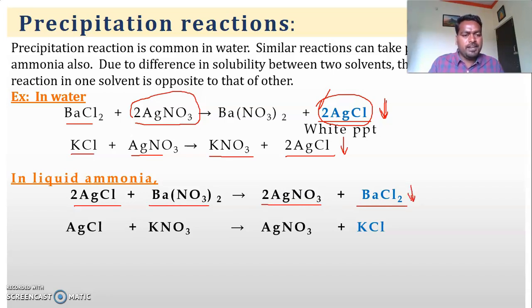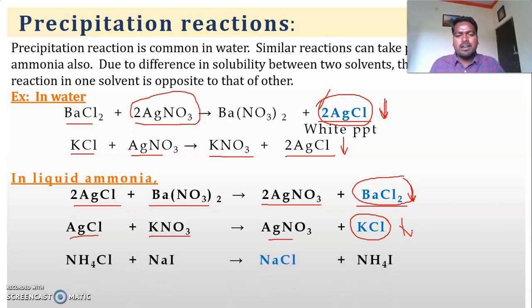Dear students, if I write a downward arrow in front of the product, it indicates the compound undergoes precipitation. And silver chloride reacts with potassium nitrate, it gives silver nitrate and potassium chloride. See, this potassium chloride and barium chloride are not soluble in liquid ammonia and they easily form precipitate. And the silver nitrate is soluble in ammonia.